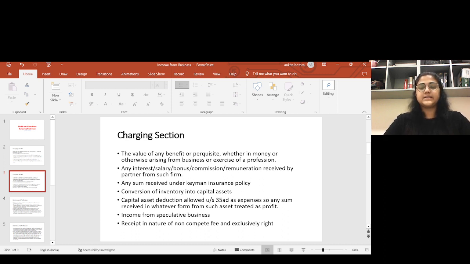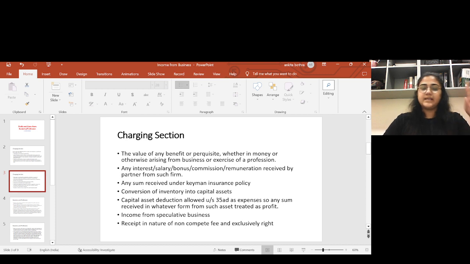Next is any interest, salary, bonus, commission, remuneration received by a partner from such firm. Like I am the partner of a firm, and I am getting any salary, any interest, any bonus, any commission, which is treated as separate income. But for that, all are covered as business income.